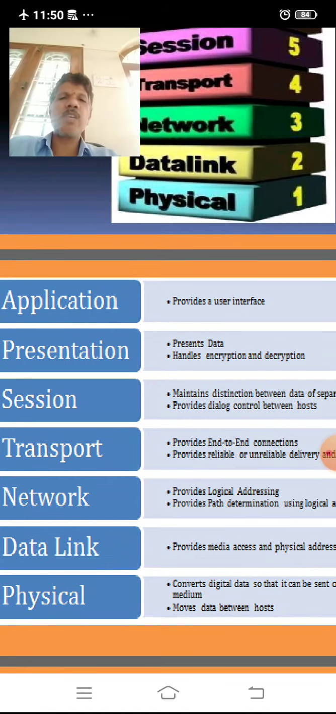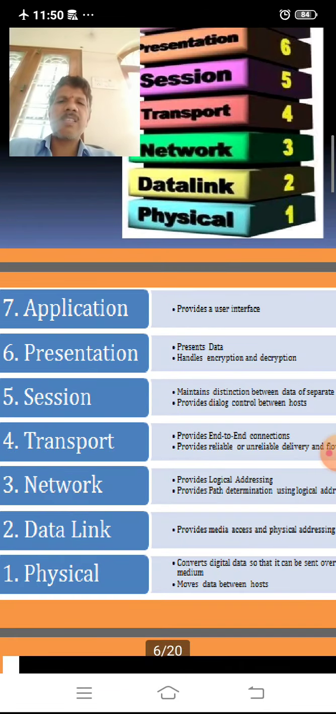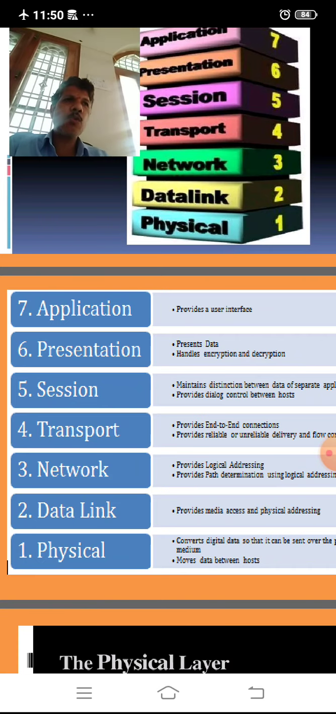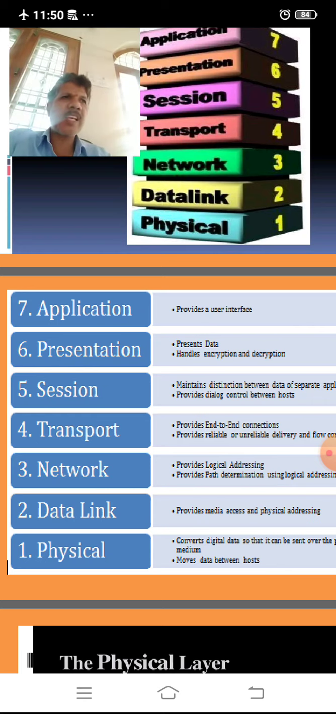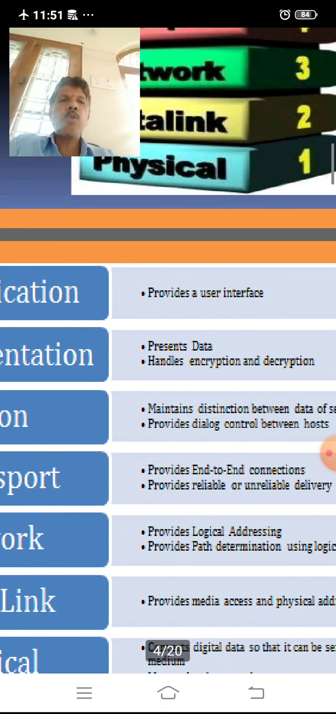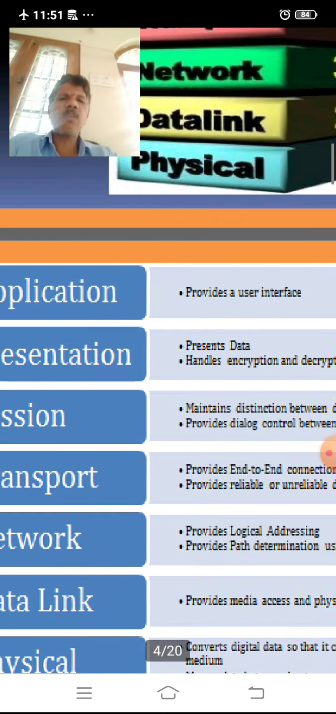Application layer: what it is doing, it presents a user interface. The application layer allows users to prepare data, and allows users to open and read a message or document received from another source. So that means it provides a user interface. The document is read with the help of the application layer only.